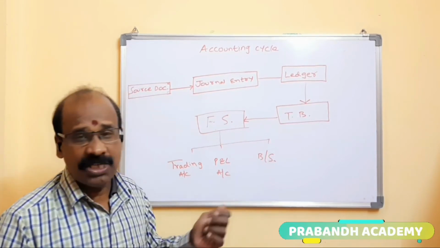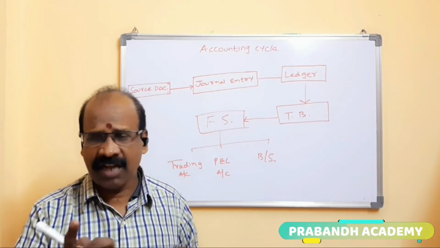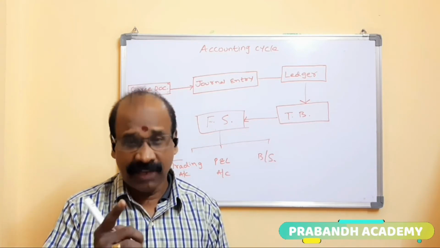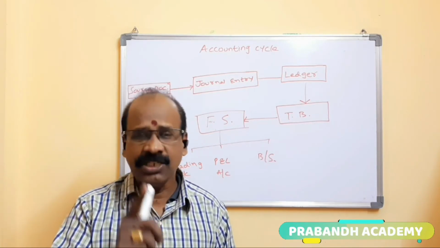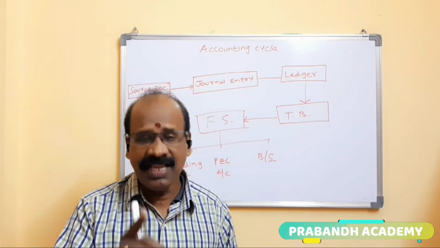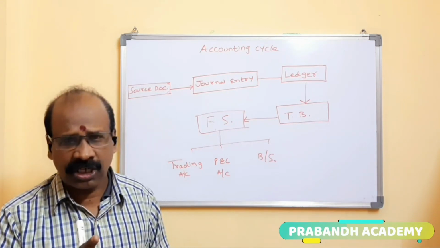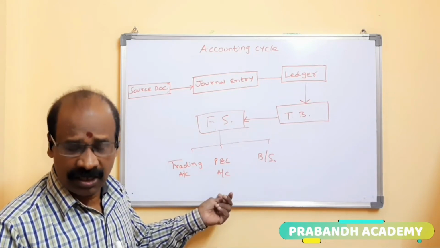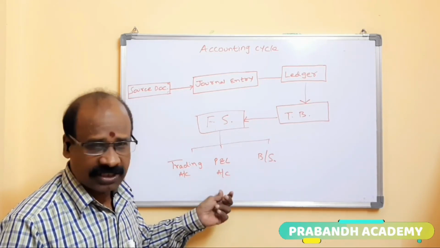And next one, commission received. Commission received is not related to production, but it is the revenue of the company. So that is why it is recorded on the credit side of the profit and loss account. So all indirect expenses and indirect revenues are recorded in the profit and loss account.